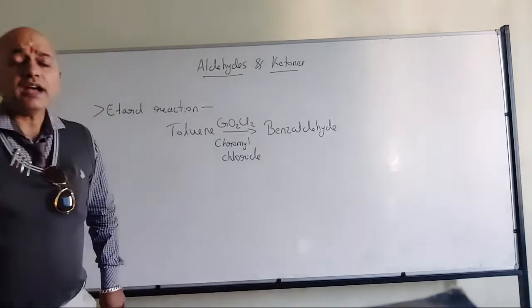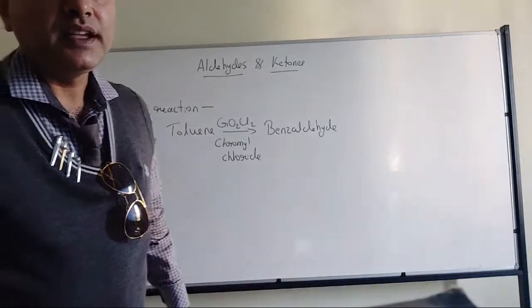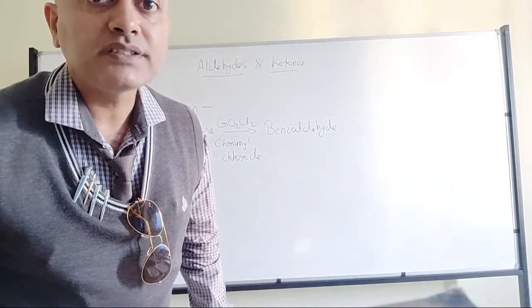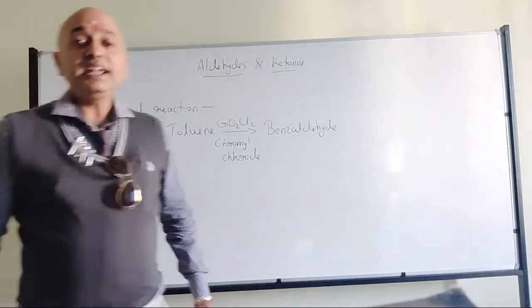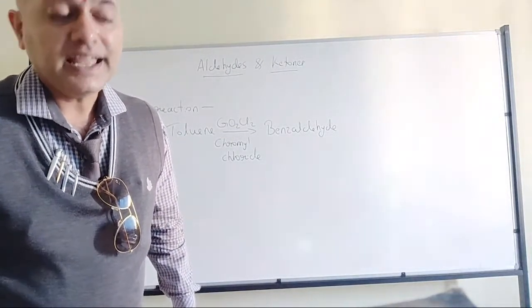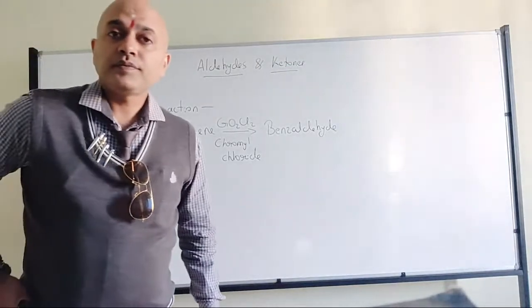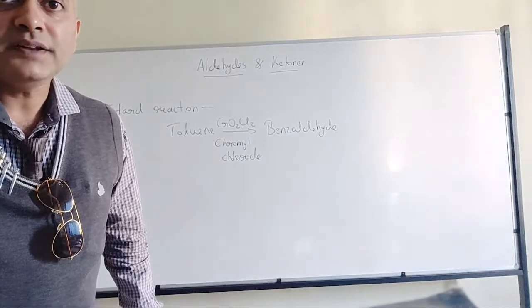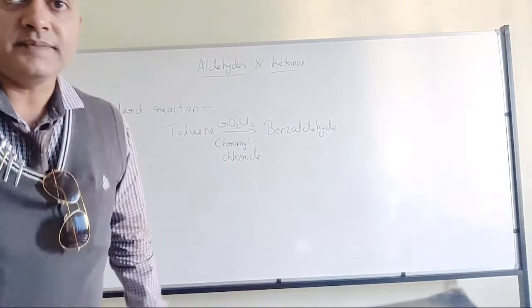What is the drawback of Etard reaction? Conversion of toluene to benzaldehyde in the presence of chromyl chloride. Absolutely correct. Any disadvantage with respect to Etard reaction? We can't take anything except toluene.